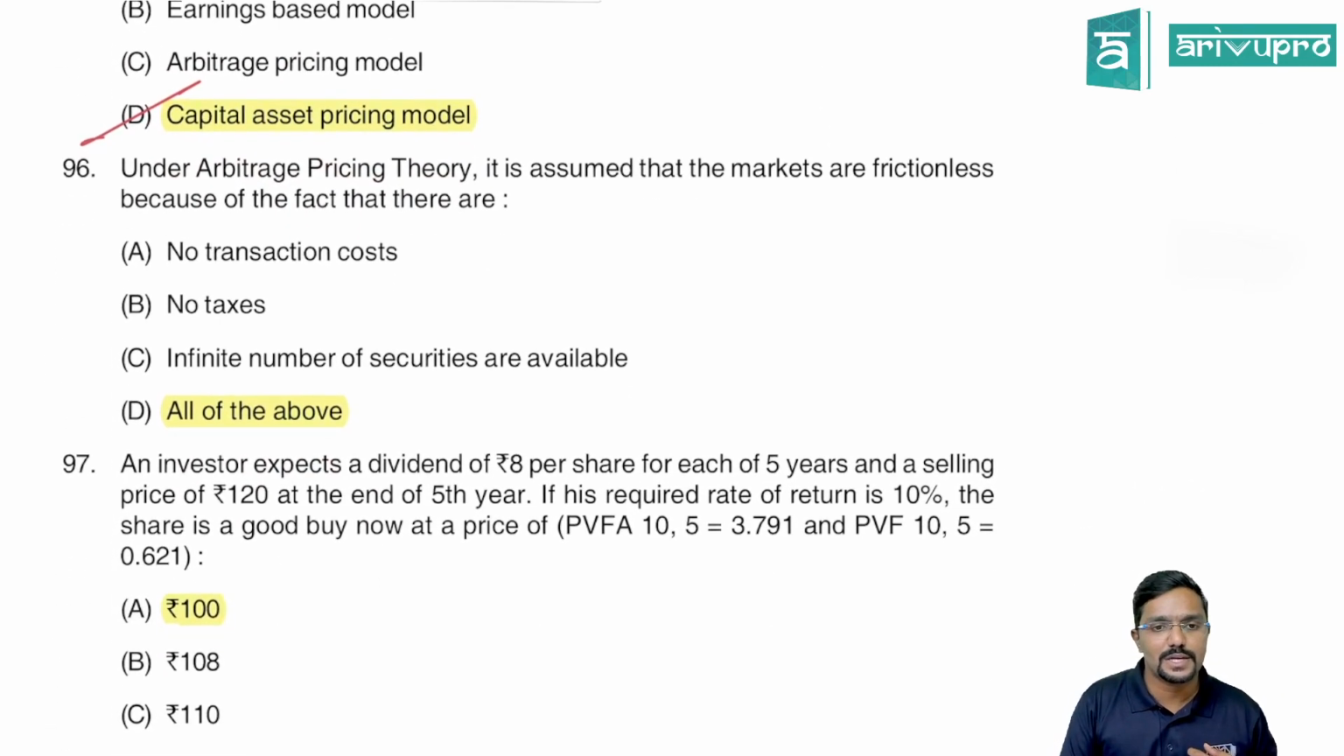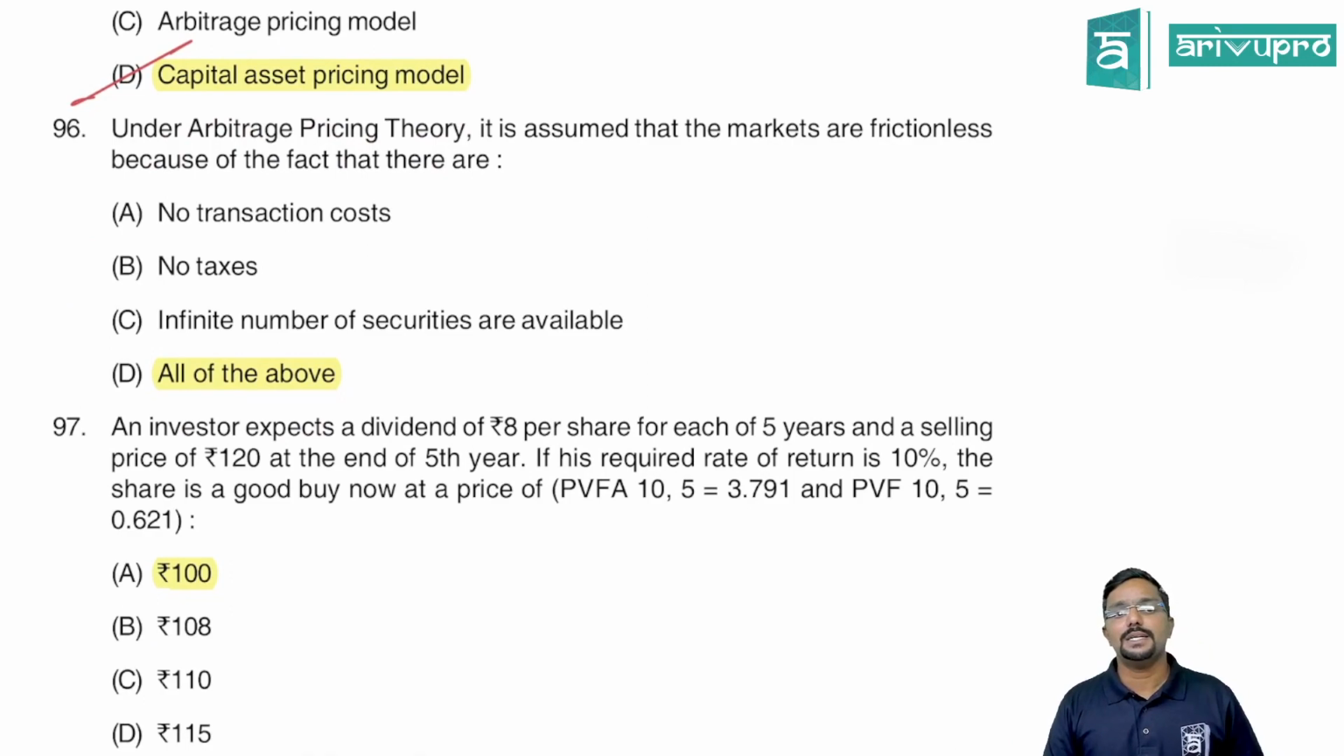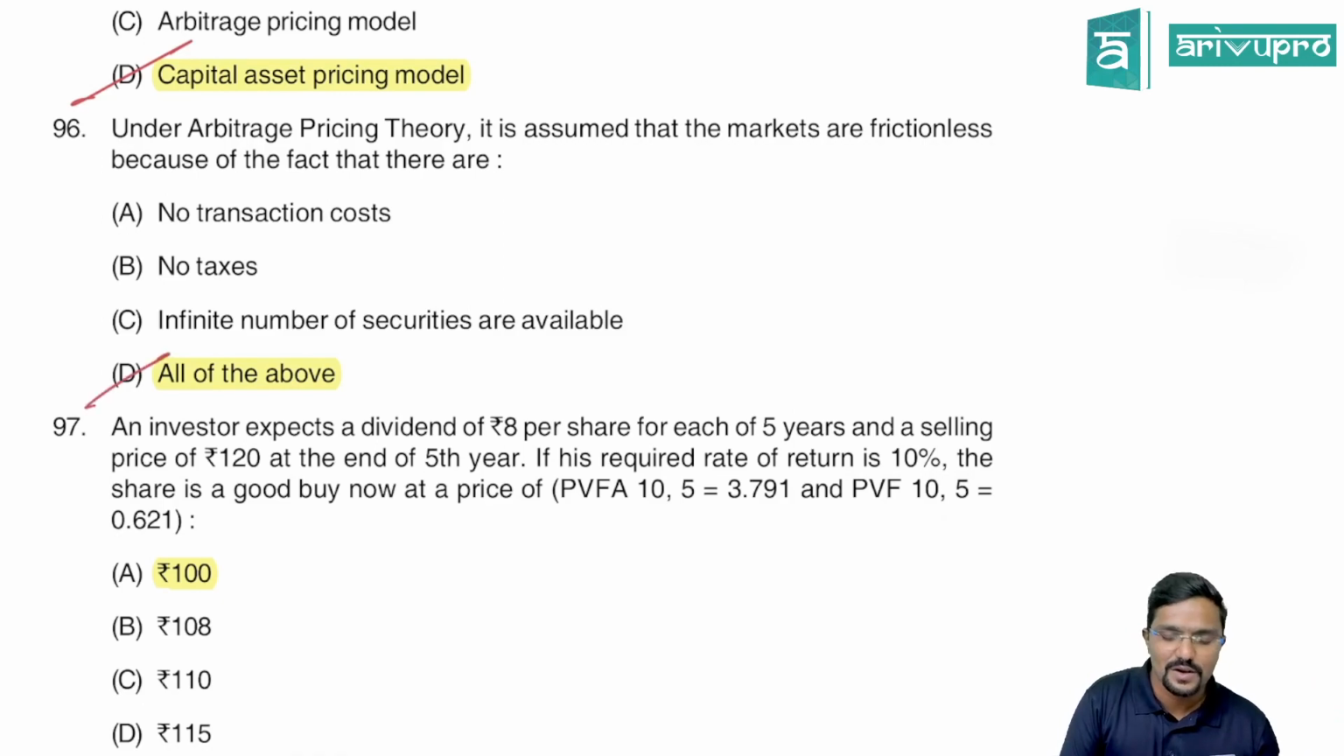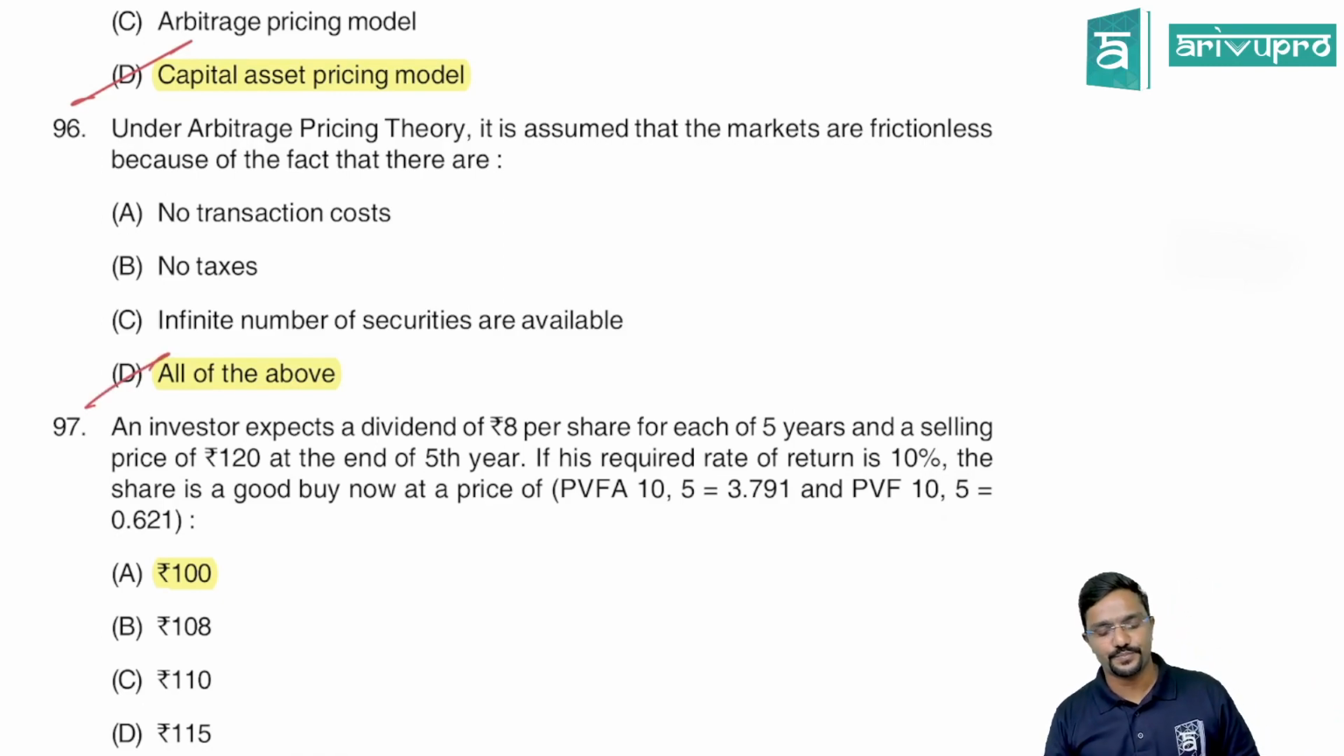Okay. Next, coming to 96th. Under the arbitrage pricing theory, it is assumed that the markets are frictionless because of the fact that there is no transaction cost, there are no taxes, and an infinite number of securities are available. What is the answer? All of the above. It is all of the above.